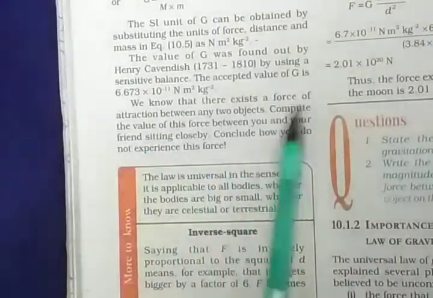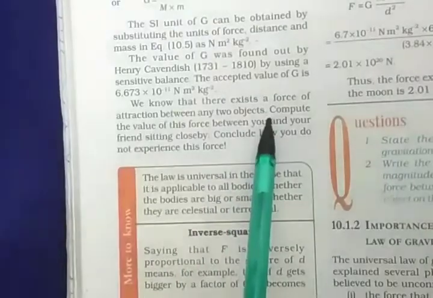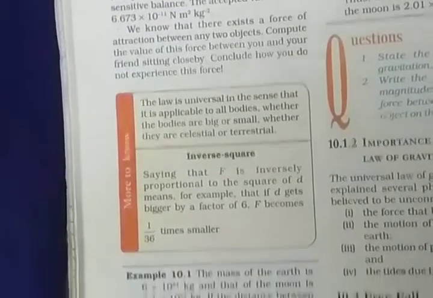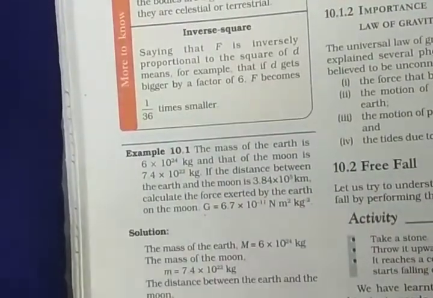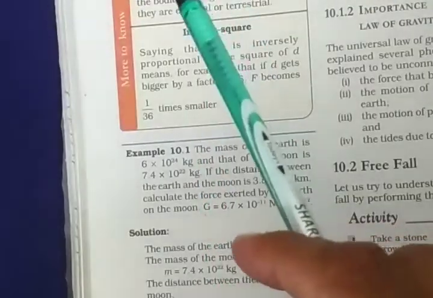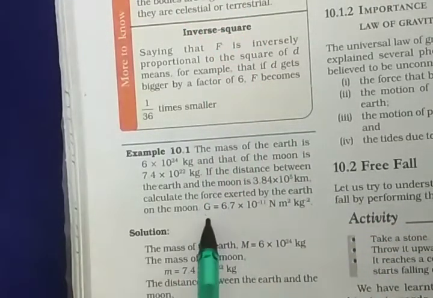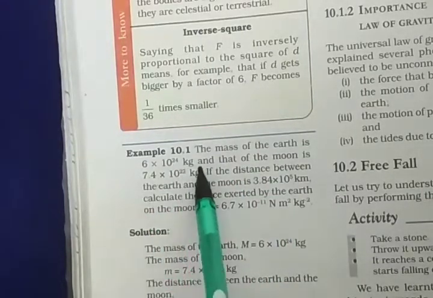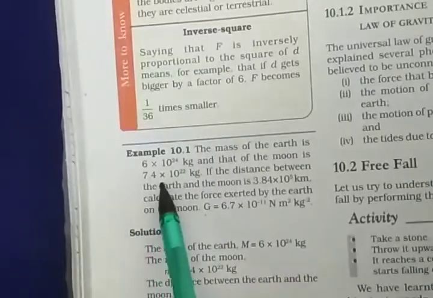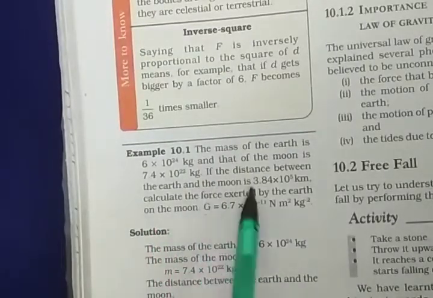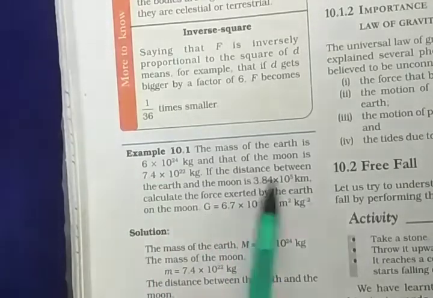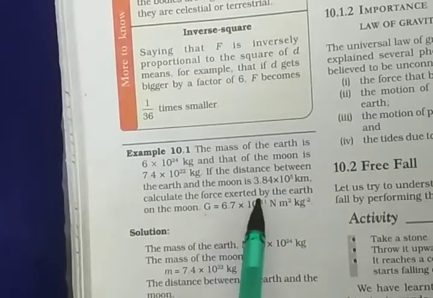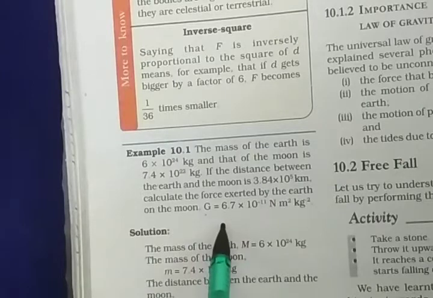Now we know that there exists a force of attraction between any two objects. So now we will try to solve this problem by use of this formula which we have learnt above. Here the value of G is given. Mass of Earth is also given, 6 into 10 raised to 24 kg, and the mass of Moon is also given, 7.4 into 10 raised to 22 kg. The distance between the Moon and the Earth is also given, 3.84 into 10 raised to 5 kilometers. You have to calculate the force exerted by the Earth on the Moon.